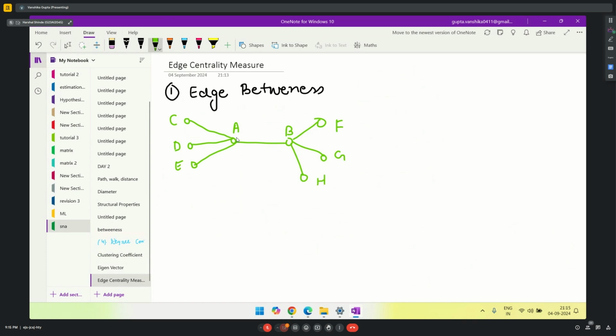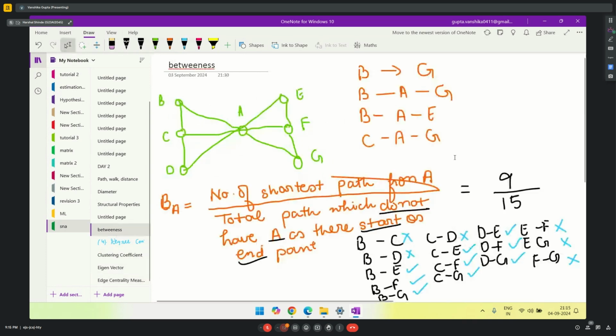Okay, so the formula will remain the same. Here we had the formula: number of shortest paths from A divided by the total number of paths which do not have A as their starting or end point.